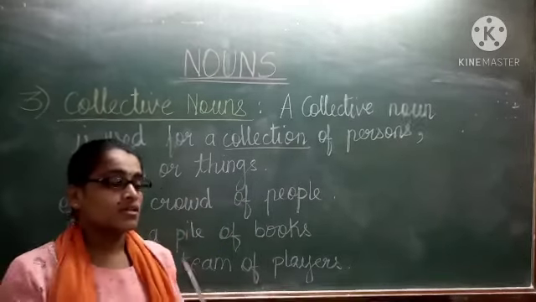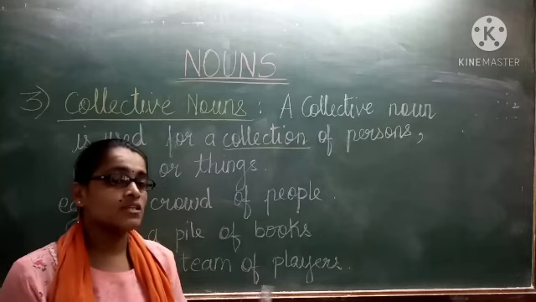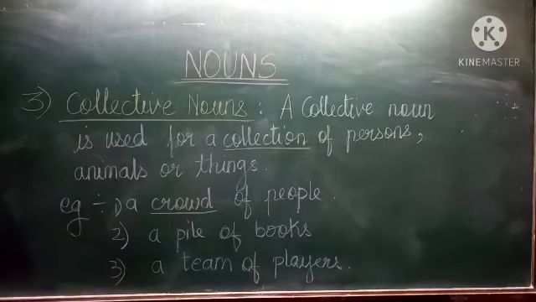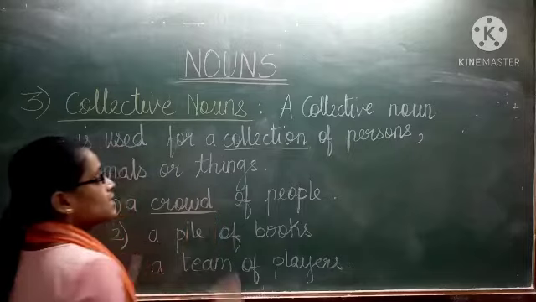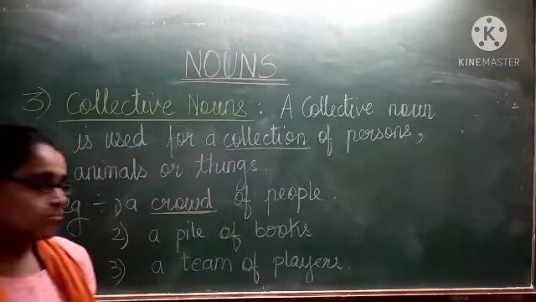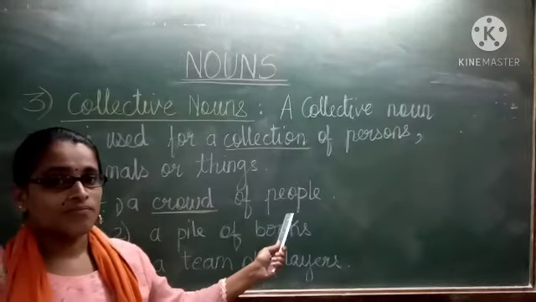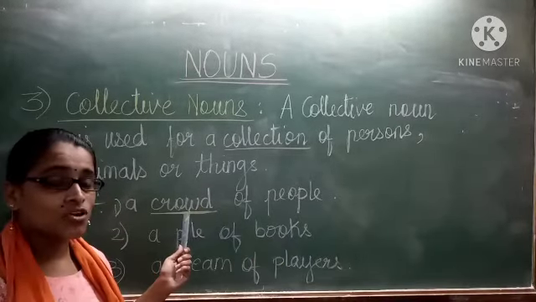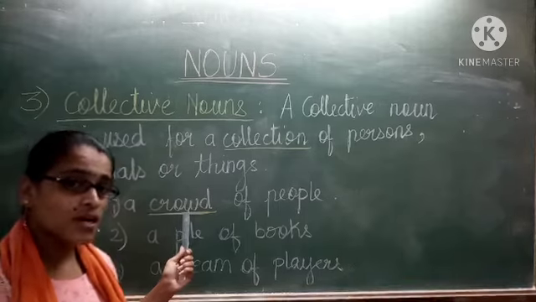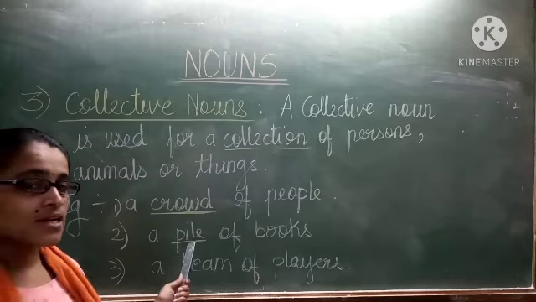Whatever name is being given to their group, which is collected together, is called a collective noun. For example, a crowd of people. Your crowd is a collective noun because crowd is a name given to the collection of people, to the collection of persons. So what is the name given to that collection of persons? Crowd. So crowd is a collective noun. Second, a pile of books. So your pile is a collective noun.